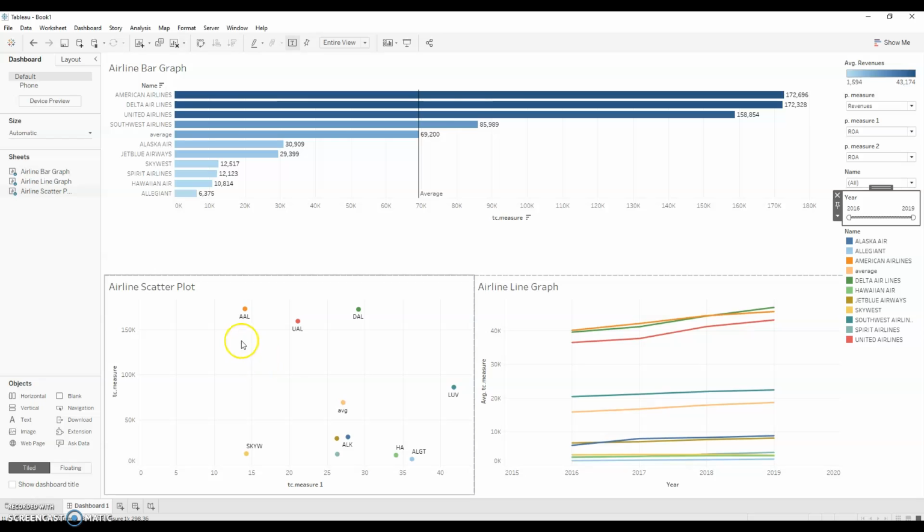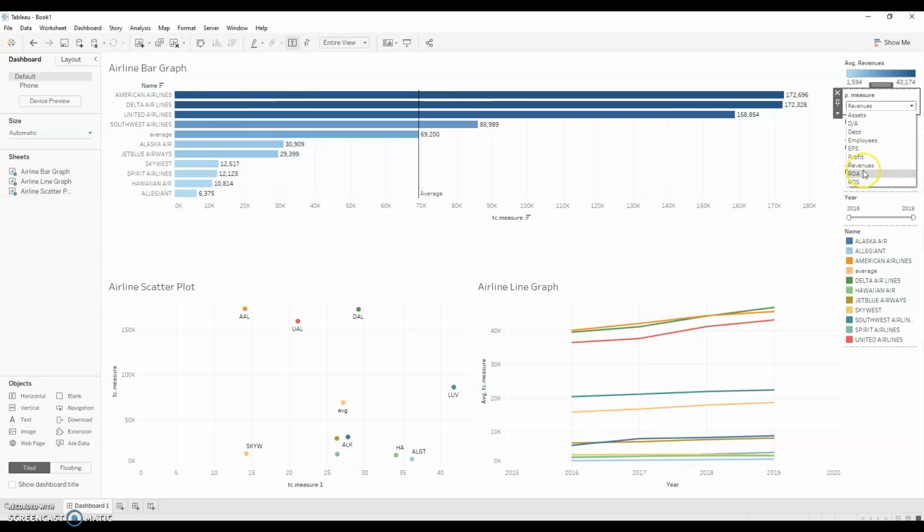We can also see that American Airlines over here has a large amount of revenue. They're way up here because this is our revenue side and this is our return on assets side. But they're also the furthest left, so they have the lowest return on assets, and we can see that here.